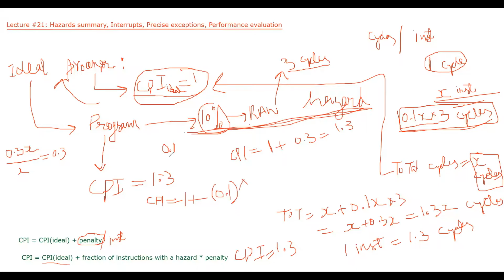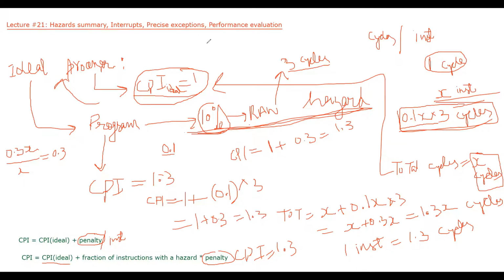Into fraction means out of total how many? So 0.1 because 10% of the total, into penalty. What is the penalty associated with this hazard? 3. So it will be 1 plus 0.3, which is equal to 1.3.